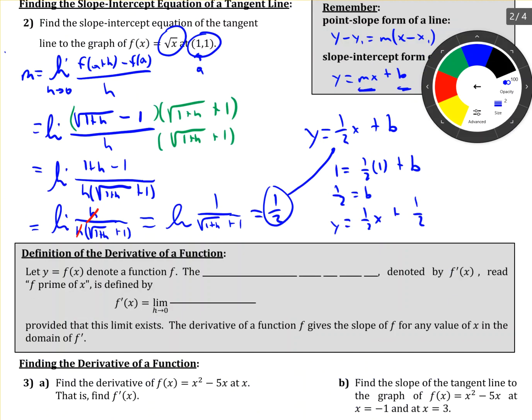So, the definition of the derivative of a function. Let y equal f of x denote a function f. The derivative of f at x, you can just say derivative of f, but this is how the book describes it. The derivative of f at x, denoted by f prime of x, is defined by this, which is going to be exactly the same as our definition up above. The only difference is now we have x instead of a.